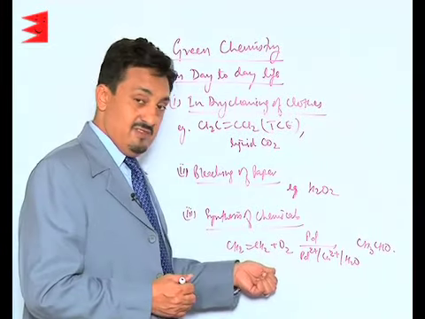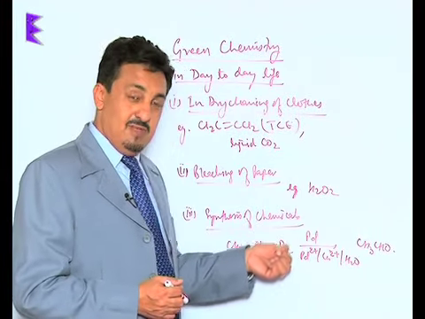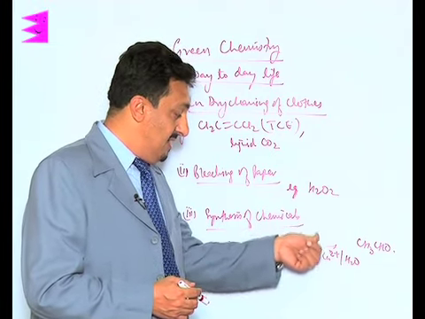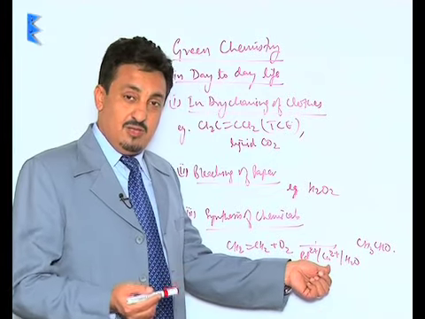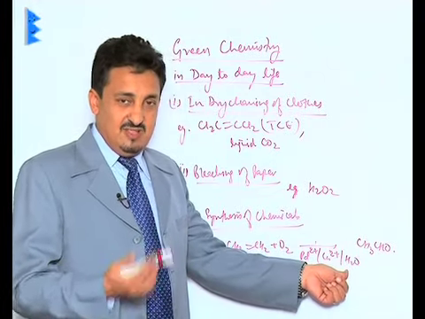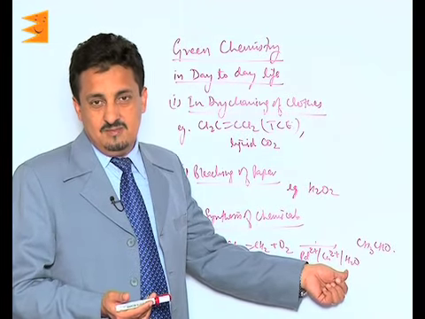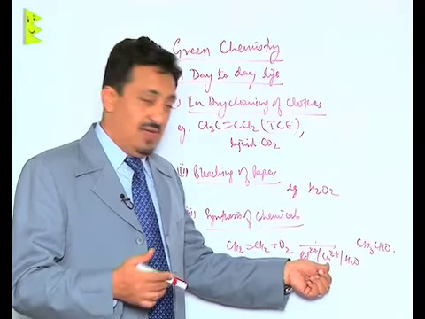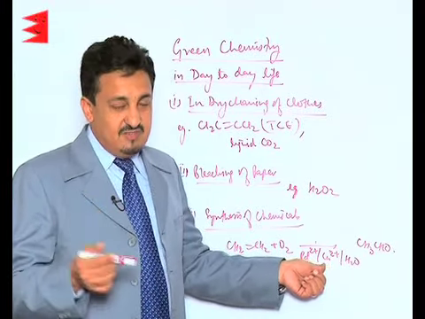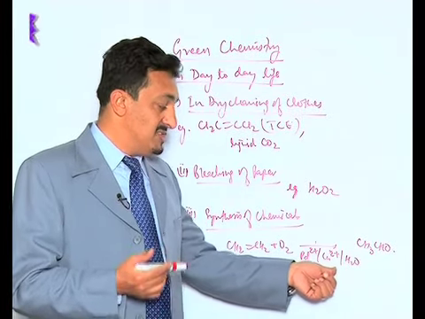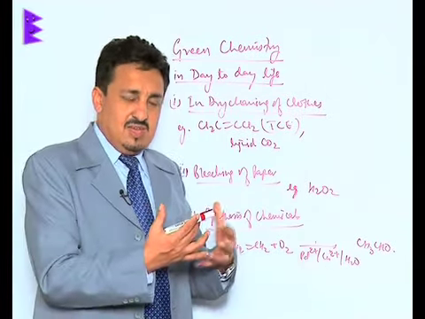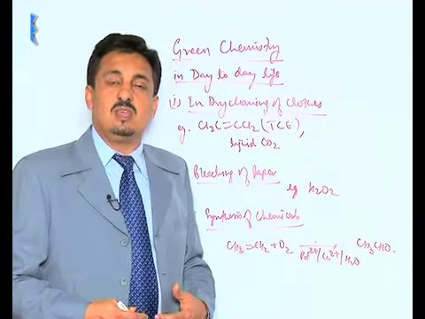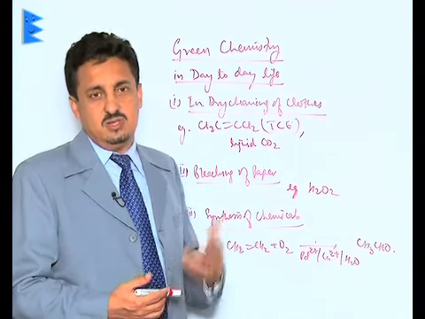For example, we have the Wacker process, by which ethene is combined with oxygen in the presence of palladium chloride as the catalyst, and in the presence of cupric chloride, oxygen, water and air, it gets changed into ethanol. What happens is that palladium chloride gets converted into palladium and cupric chloride gets converted to cuprous chloride, and then it is recycled back with the use of HCl and oxygen. So the catalysts are regenerated, there is no such environmental pollution, and we are able to form industrially important compounds. So this is what green chemistry is.